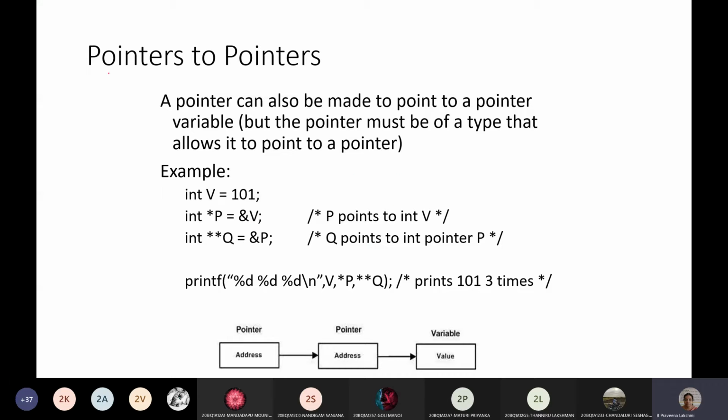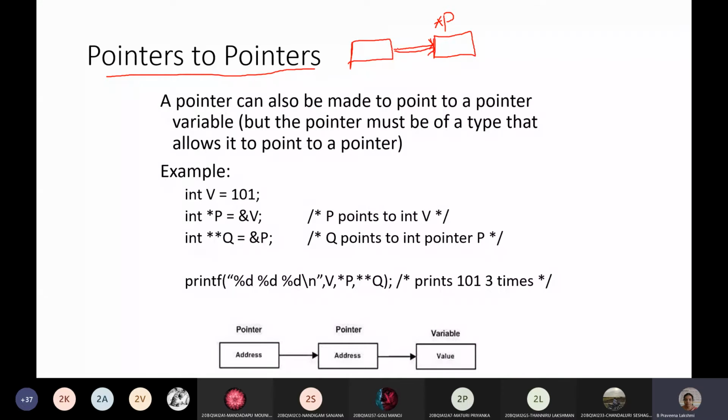This is the concept of pointers to pointers. Say for example, I have one pointer variable. Okay, I have created another pointer to point to this one. Say assume that there is another variable I have created. This is also a pointer variable which points to another pointer.